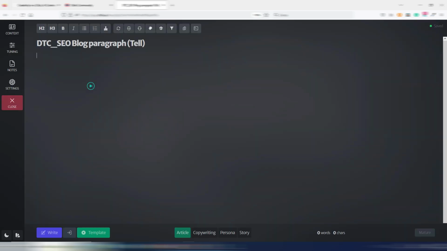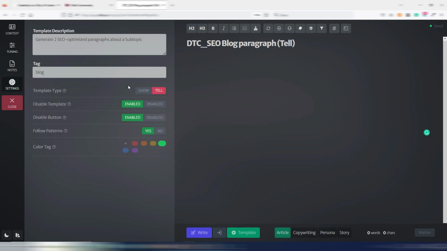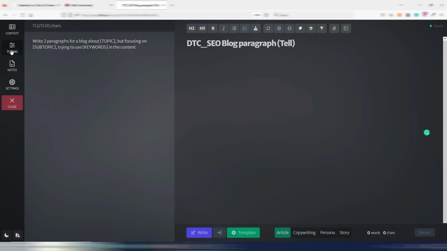I click here, and this is my template. In this case, it's a simple command, because in the settings you can choose if you want to generate a show template or a tell template. In this case, it's a tell template. I also have some other options. These are not important at the moment. What's important is the tuning part.